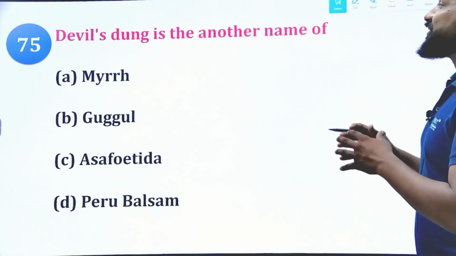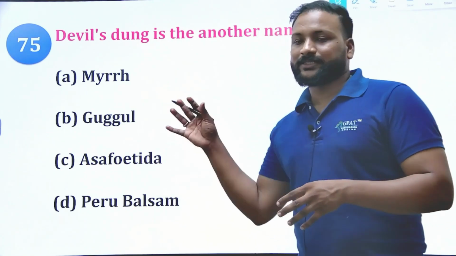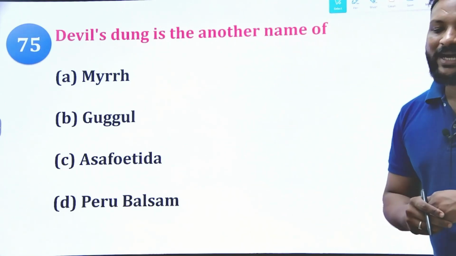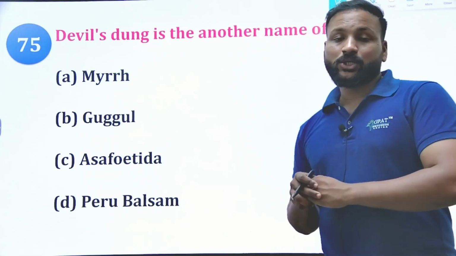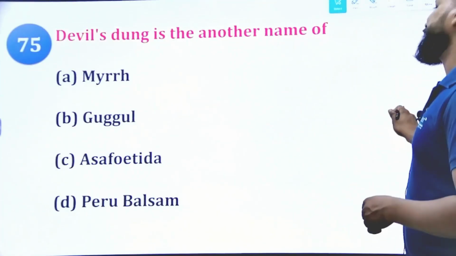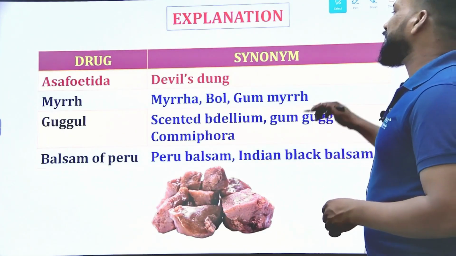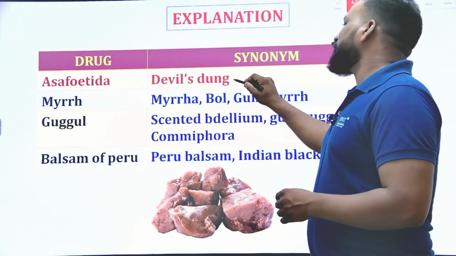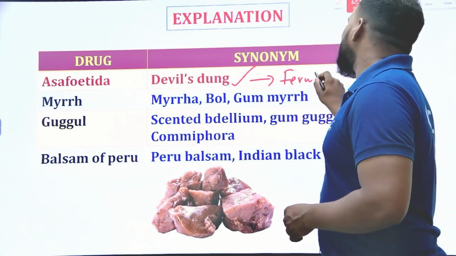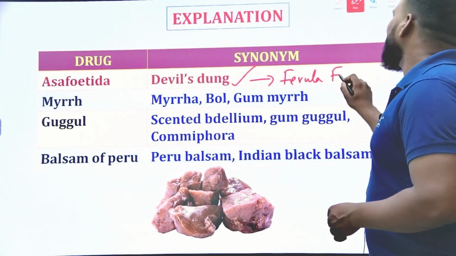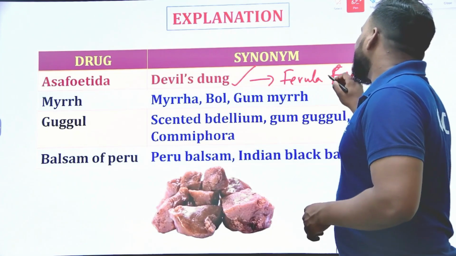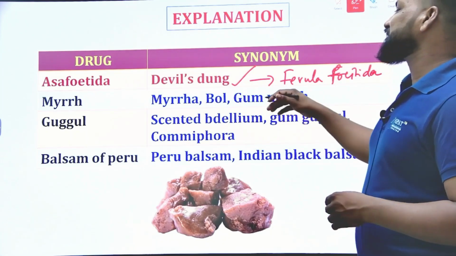And next one, the devil's tongue is another name of which drug? Either myrrh, guggul, asafoetida, or Peru balsam. Undoubtedly, asafoetida. Asafoetida has the synonym of devil's tongue. It is obtained from Ferula foetida. It is an oleogum resin. Yes, Ferula foetida is an oleogum resin, and it has the synonym of devil's tongue.